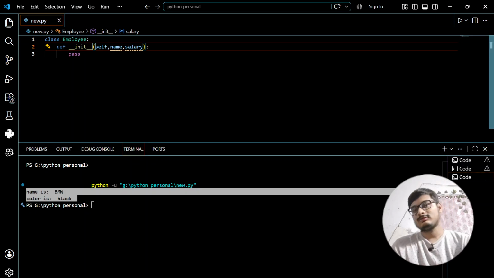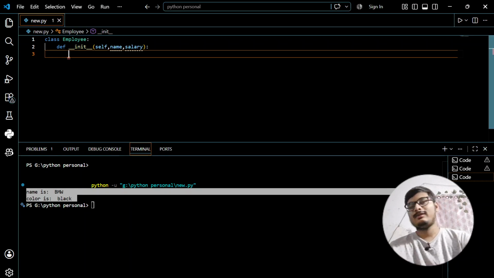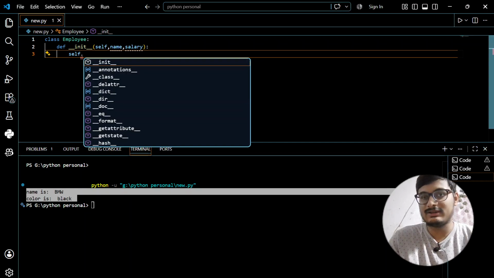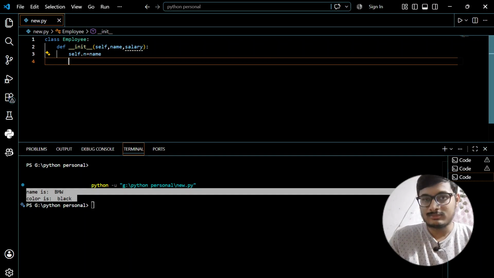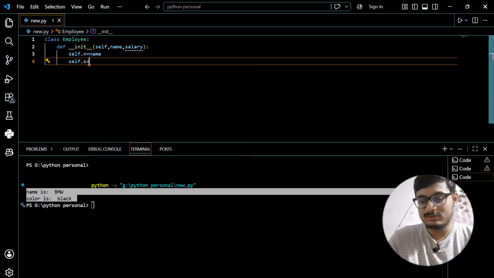Here we are creating instance variables, where self.n equals name, and self.s equals salary.